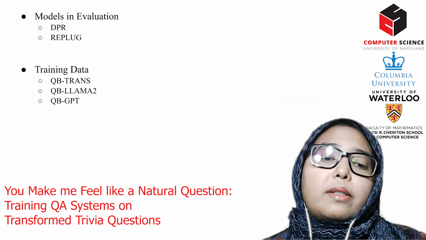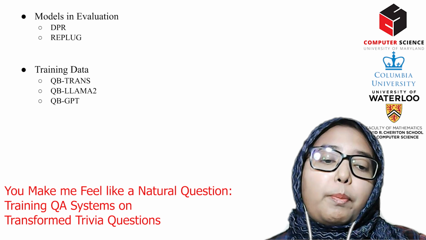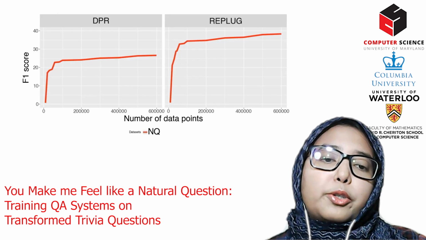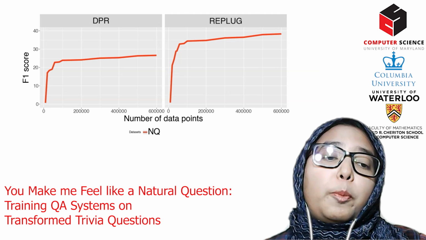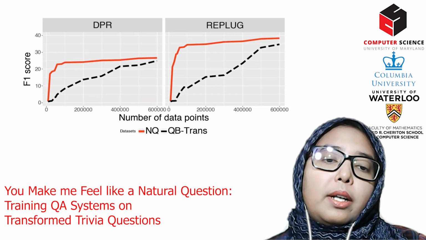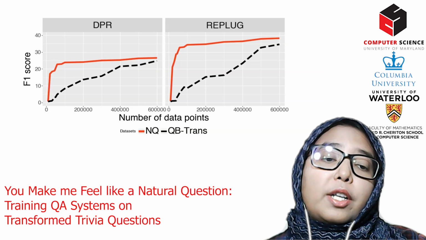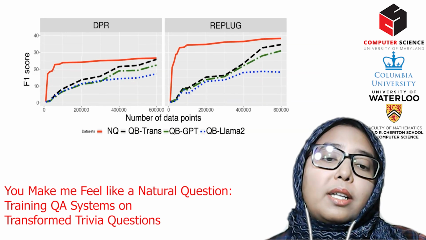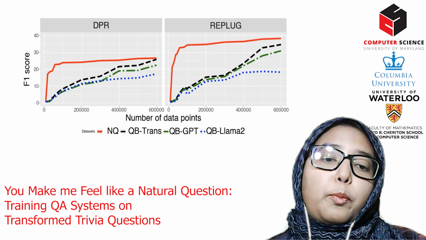Thus, we select two systems with high accuracy on traditional NQ training, DPR and Replug, and train them from the ground up. In red, we have natural questions. This is the upper bound. QB-Trans is our dataset where we naturalize QB elicitation. It lags behind a model trained directly on NQ by only about 6 points on average. The LLMs GPT and Llama 2 lag over by 10 points.